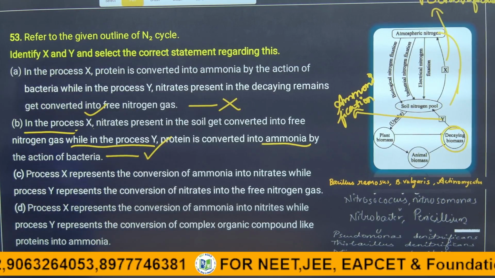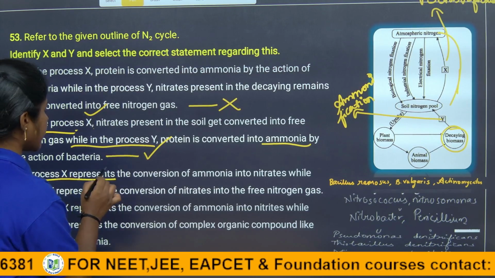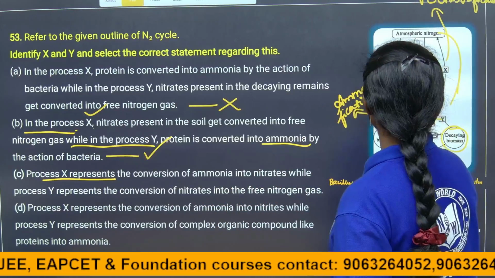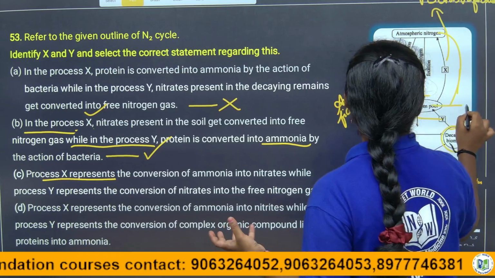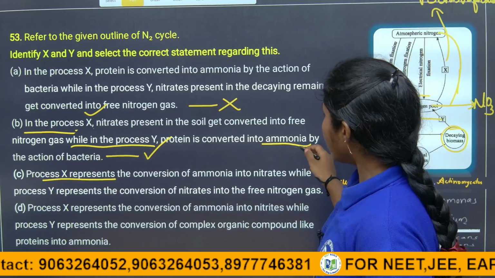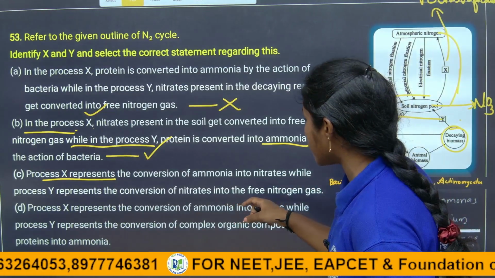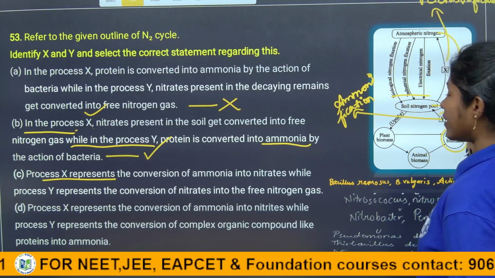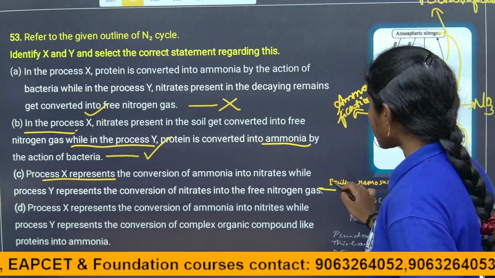In the third statement they are saying process X represents the conversion of ammonia into nitrates, while Y represents the conversion of nitrates into free nitrogen gas. Absolutely wrong. Here in the soil nitrogen pool, they are rich in nitrates, and there is no presence of ammonia. Here the nitrates are not converting into ammonia; the complex organic proteins are converted into ammonia. So here it is the wrong statement, children.